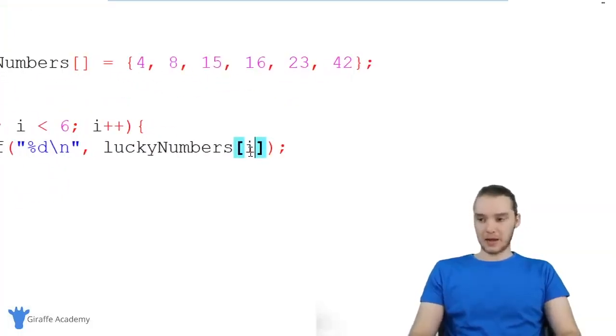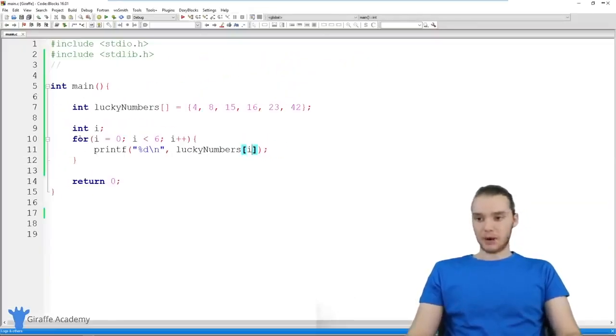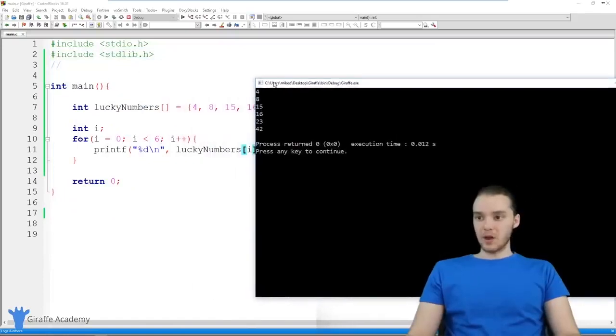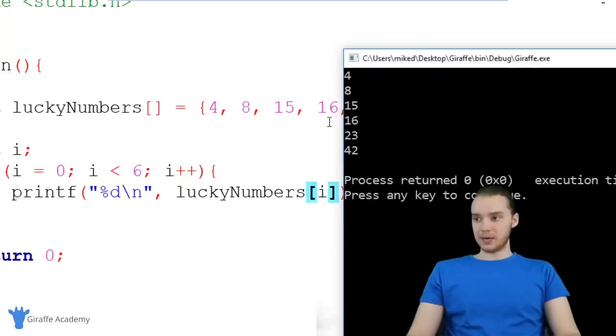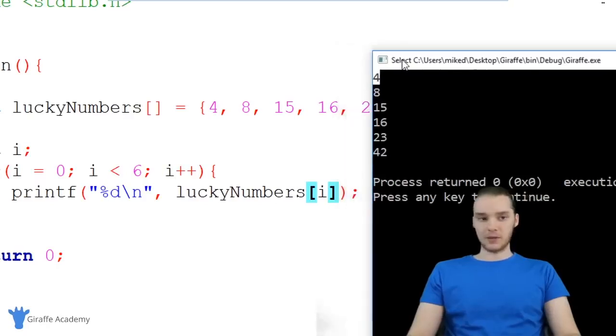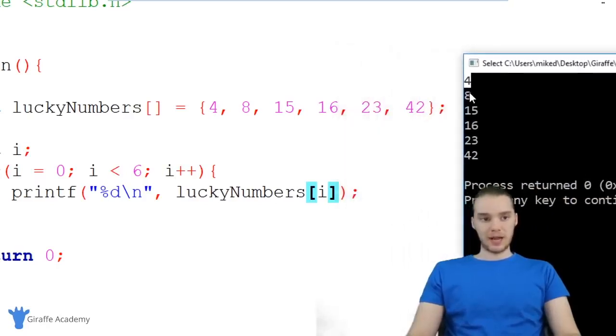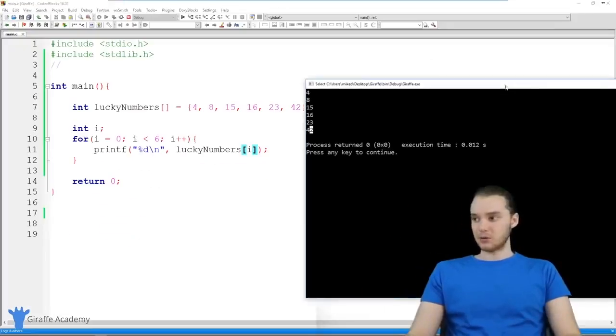So I need to put this back to i, and let's run this program. You'll see over here, we're doing exactly what I said. The first time through the loop, we're printing out 4. We're printing out that first element. The second time through the loop, we're printing out 8, which is the second element, then 15, 16, 23, and 42. So we're printing out all of those elements in turn as we go through this for loop.